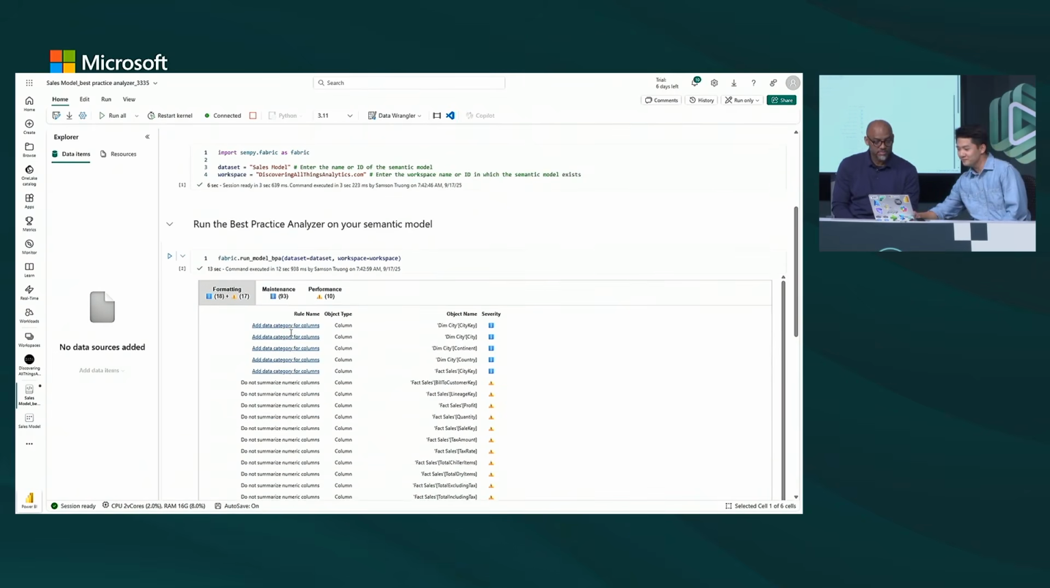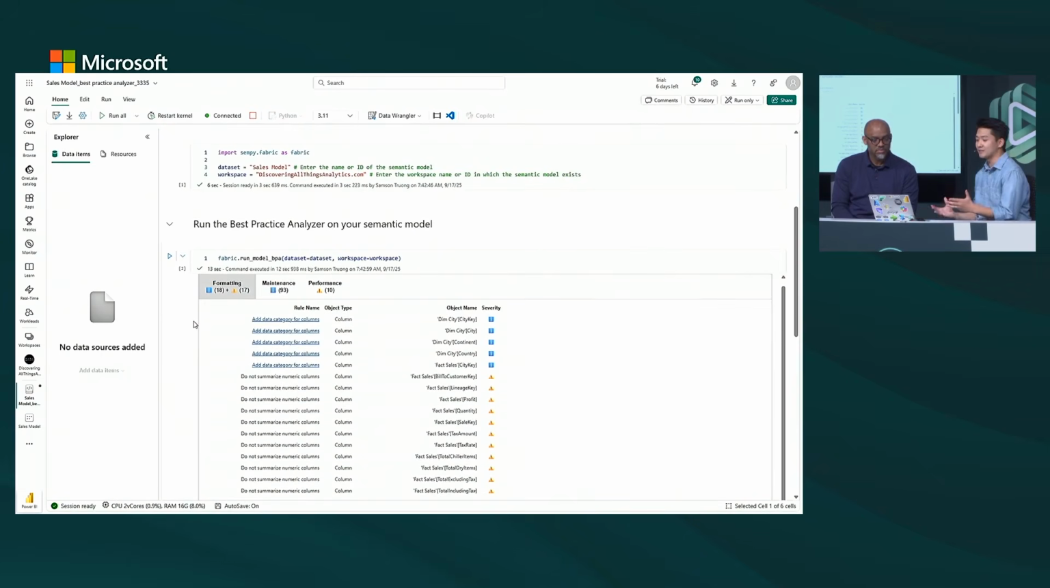After a few short seconds of running this notebook, right away we get some insights about our model. And Patrick, we got some problems. It's not looking good. We got some issues in formatting. It says my data categories are missing from my columns. We have some issues in maintenance as well as performance. A lot of issues. I see over 100 issues here. But fortunately for me, it also identifies the severity, so I can have an idea of the roadmap in terms of how I want to tackle these. I can tackle the more impactful items first.